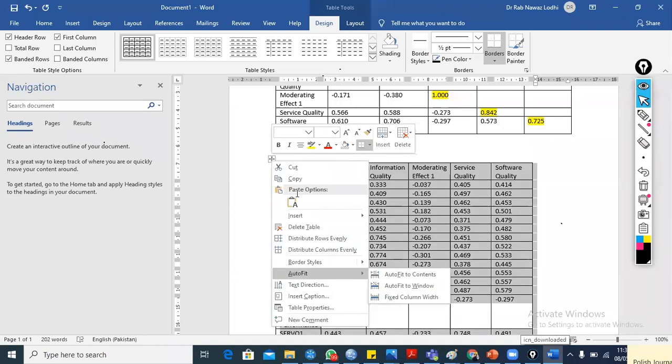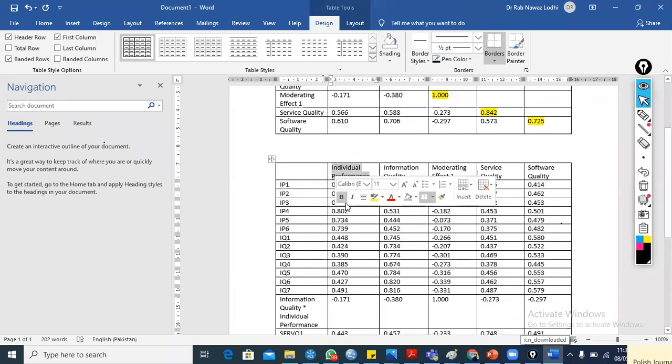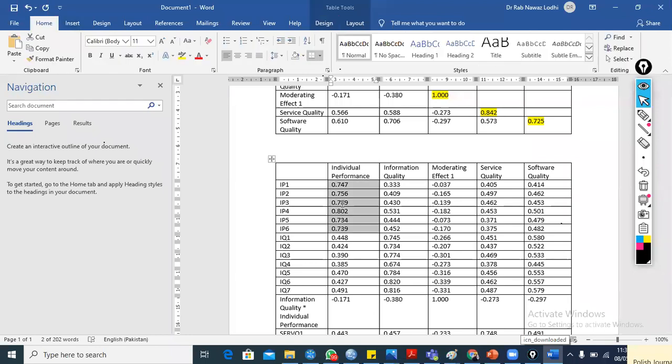Now we have IP. IP means individual performance. All the items of IP are greater than 0.7, and if you compare these values with the values of other constructs, where items cross load on the other constructs, all other values are less than this value.